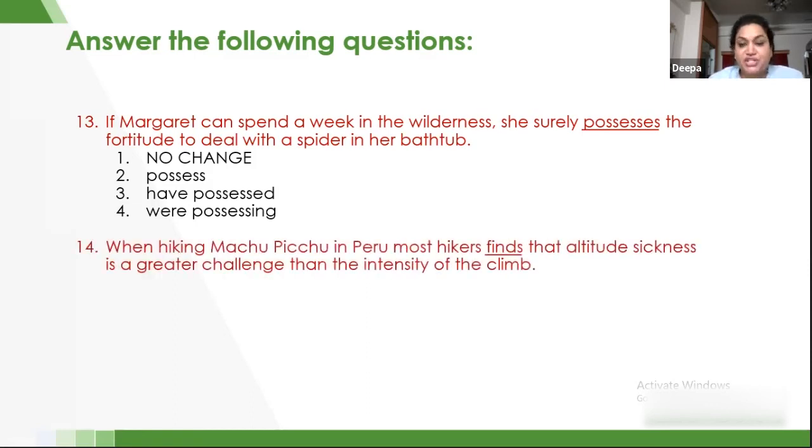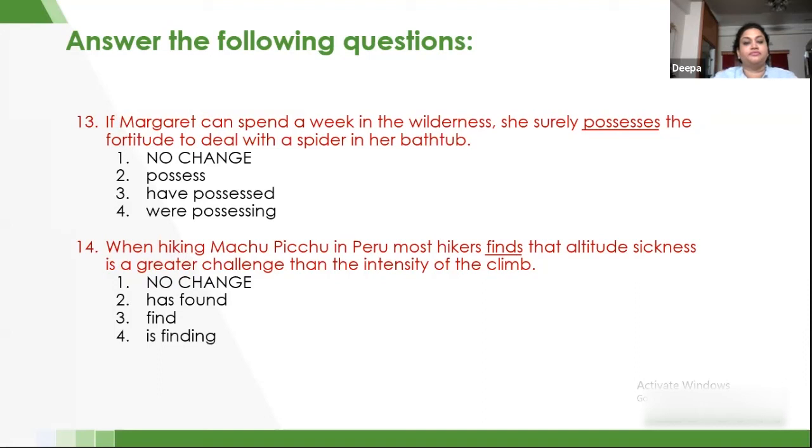Let's go to the next question. When hiking Machu Picchu in Peru, most hikers finds that altitude sickness is a greater challenge than the intensity of the climb. Let's look at the options. Now, hikers is a plural noun, and we are going to use a plural verb only. We won't require a singular verb there.